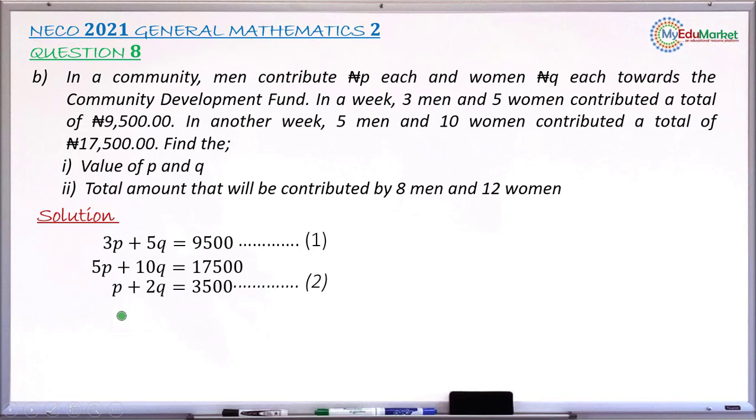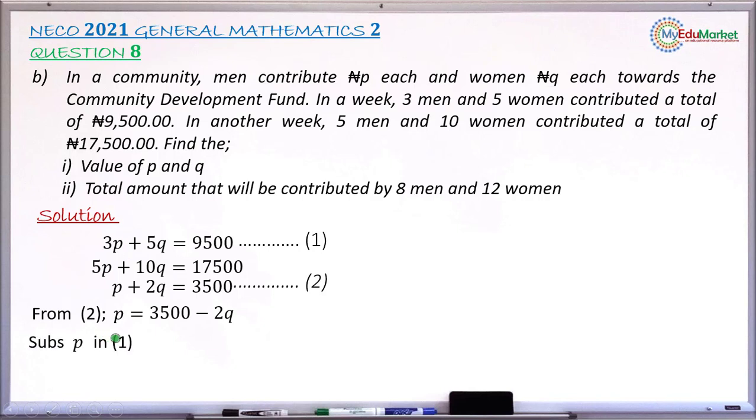Attempting to solve these 2 equations by the substitution method, I will select equation 2 and make P the subject of the formula. From equation 2, P equals, simply taking 2Q to the right-hand side, 3,500 minus 2Q. Then I can substitute P by 3,500 minus 2Q in equation 1.